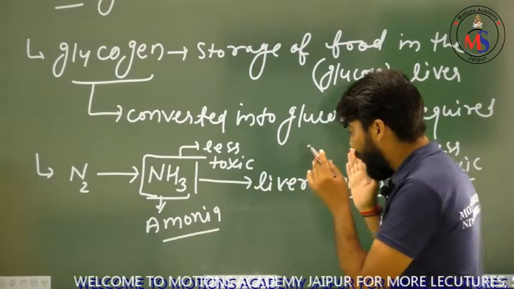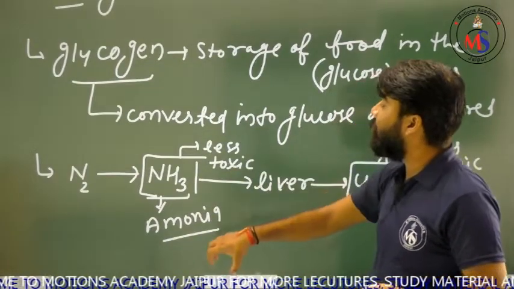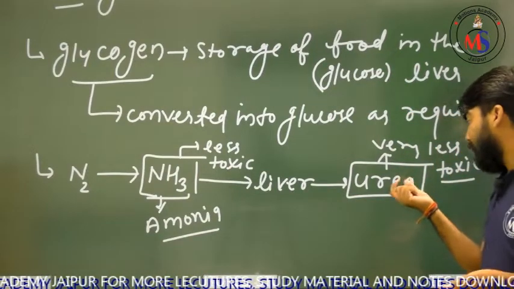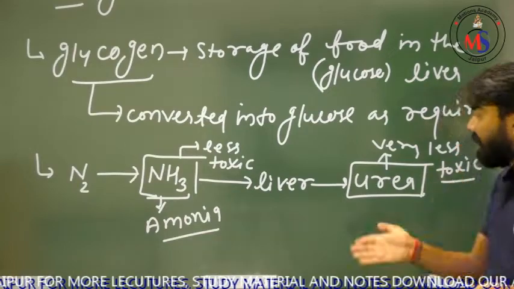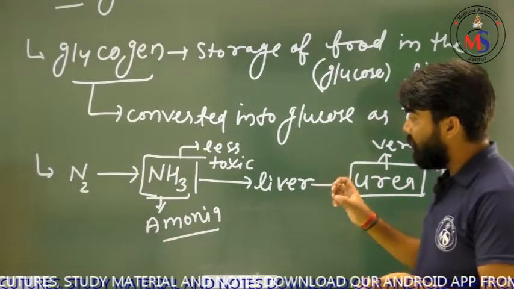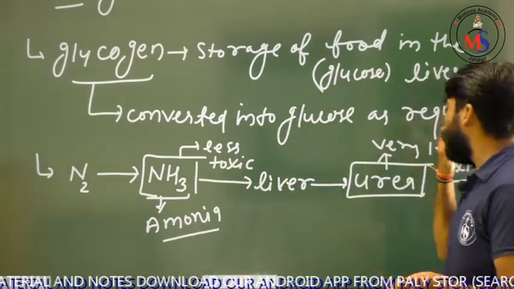So, what is the function of the liver? Liver converts toxic ammonia into much less toxic urea, and that urea is excreted via the urine. So that is another conversion, of ammonia into urea.